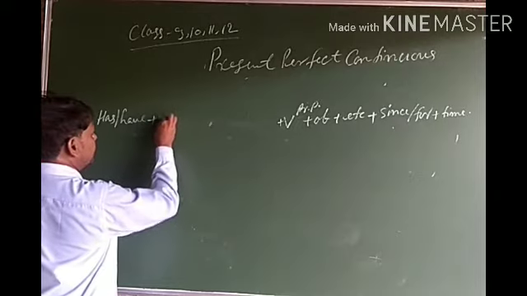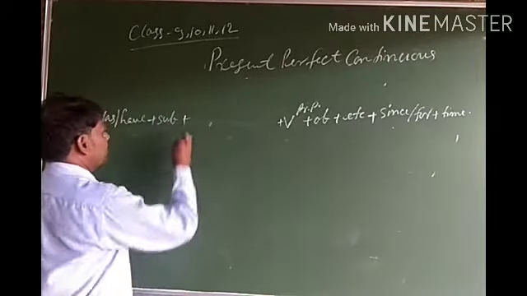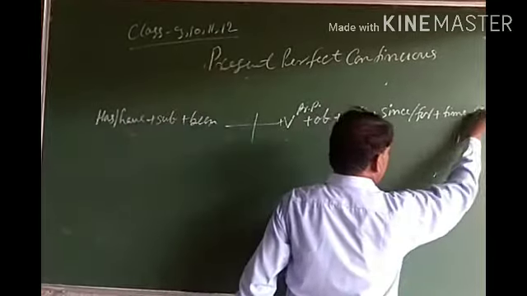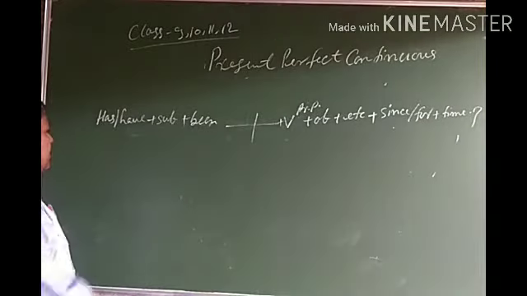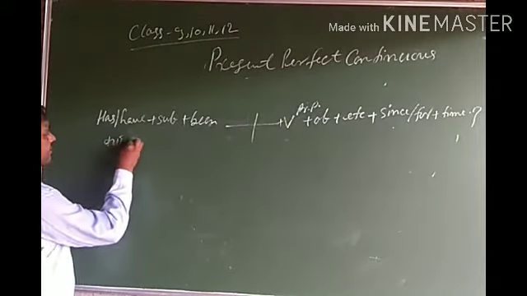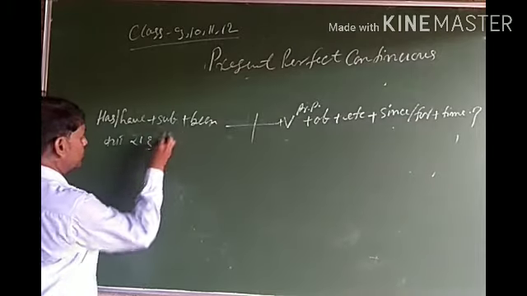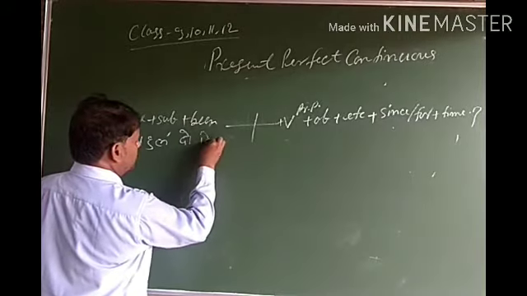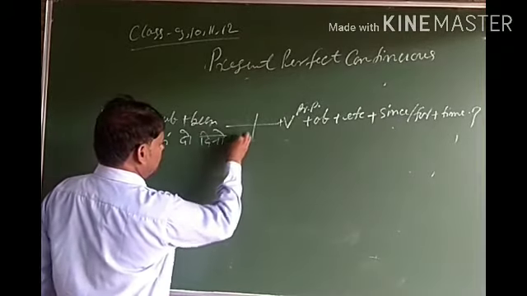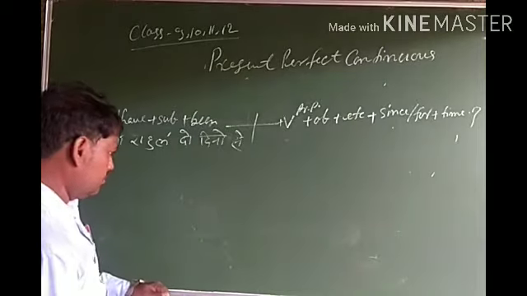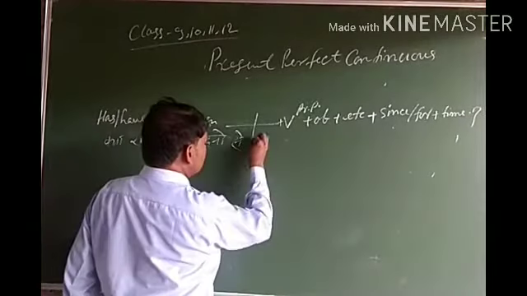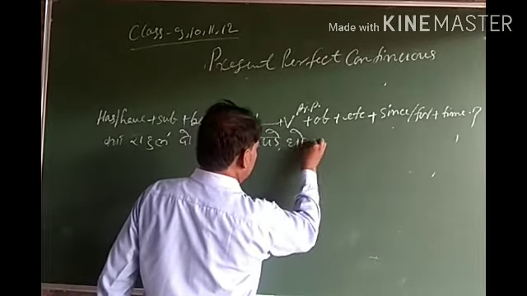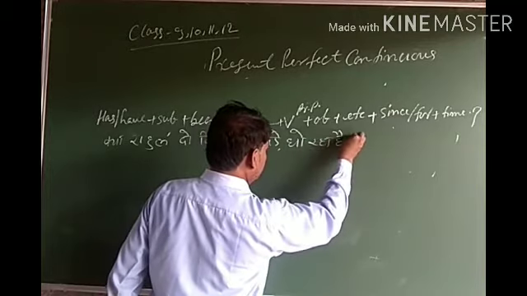After then subject, and after then been, verb's first form plus ing, and at last question mark. For example, क्या राहुल 2 दिनों से कपड़े धो रहा है?